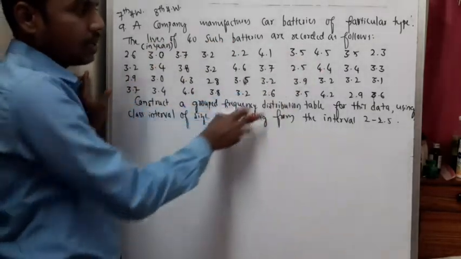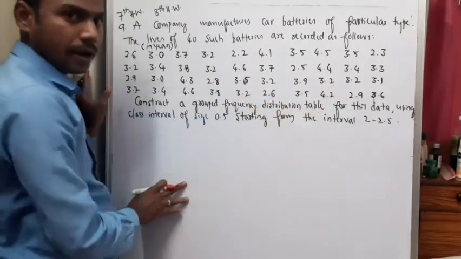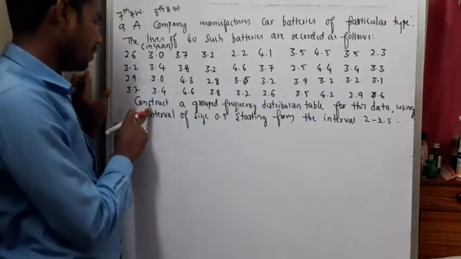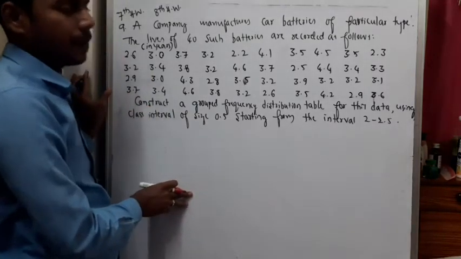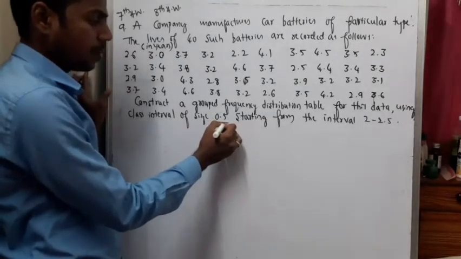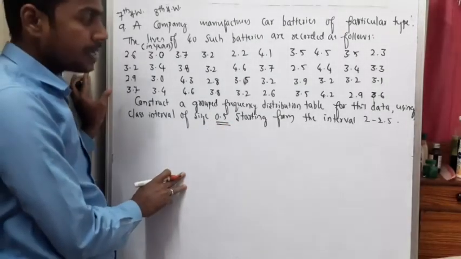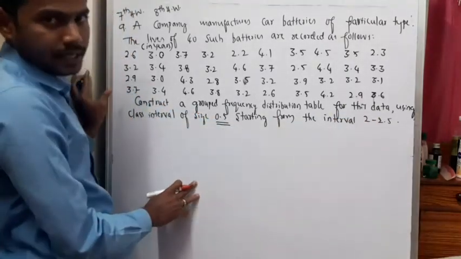For this we need to construct a grouped frequency distribution table for this data using a class interval of size 0.5, starting from the interval 2 to 2.5. They even made our work easy.